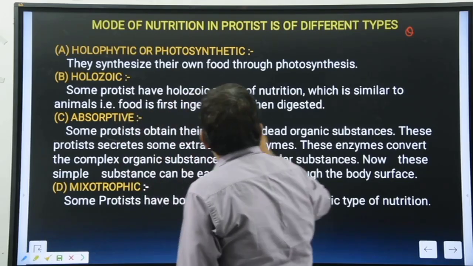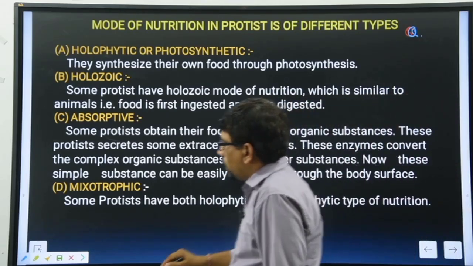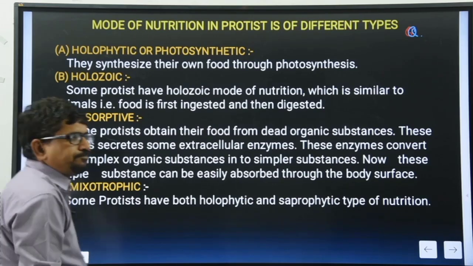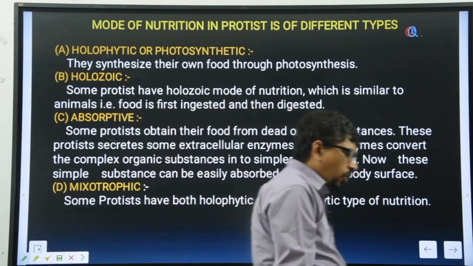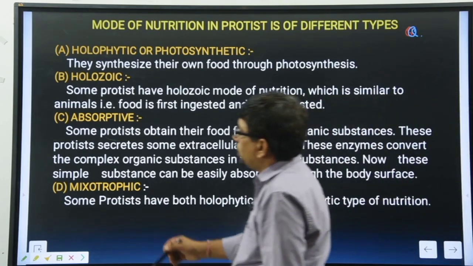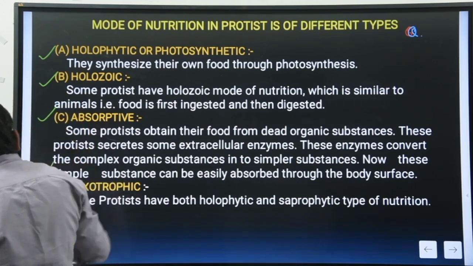It is known as third question because it is a very important question for the medical purpose: the maximum mode of nutrition are represented by which kingdom? The question is maximum mode of nutrition, not reproduction, are represented by which kingdom? The answer is the Protista, because in Protista members they represent the 4 types of the nutrition system.